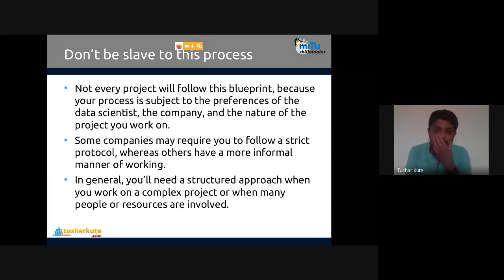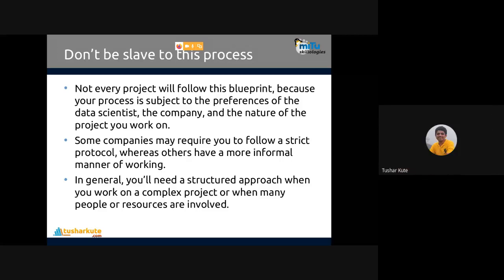Not every project will follow this blueprint, because your process is subject to the preferences of the data scientist, the company, and the nature of the project you work on. The nature of the project that you work on is also very important to know. For example, if I'm working on recommender systems, where I want to provide recommendations, all steps are not required. I will not require every kind of step present here.